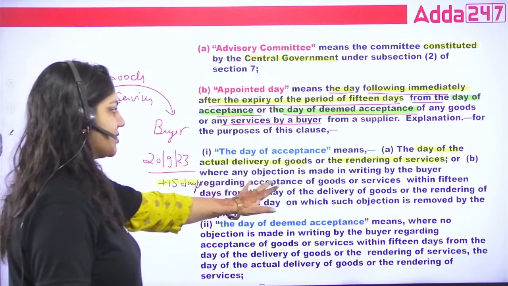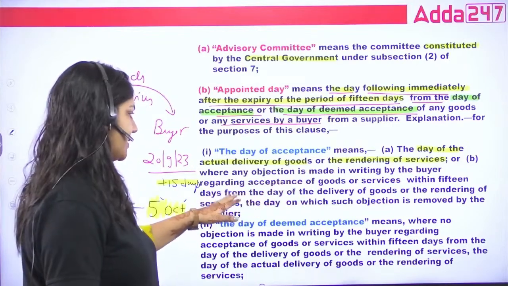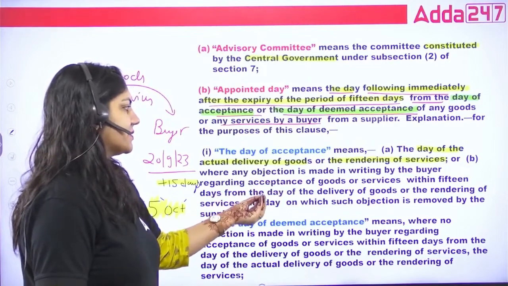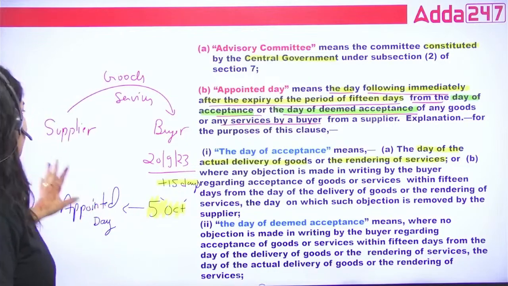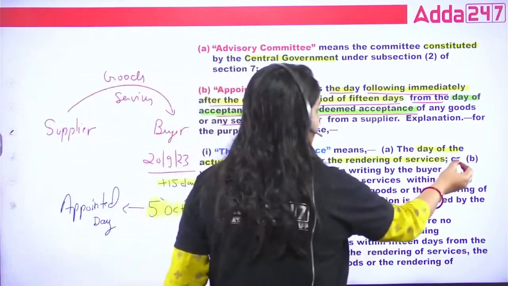Where any objection is made in writing by the buyer regarding acceptance of goods and services within 15 days from the day of delivery of goods or rendering any service, the day on which such objection is removed by the supplier is also called the day of acceptance. So there are two definitions, guys.